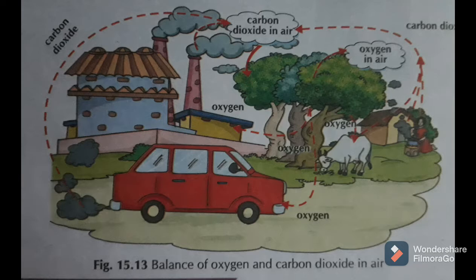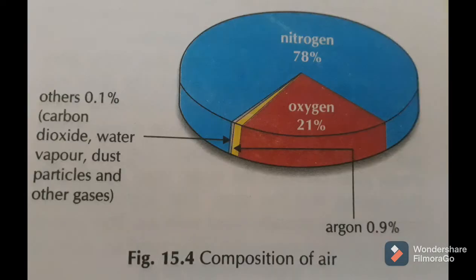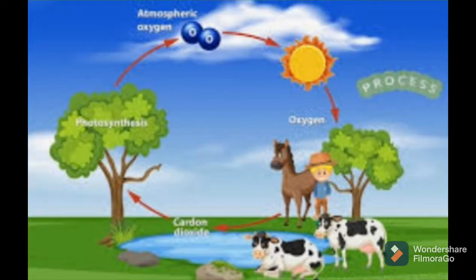Students, you all know oxygen is present at 21% in air, and carbon dioxide is present in the remaining 1%. So these two gases are very important for the survival of all living organisms. Why, students? Because we all, human beings, animals and plants, require oxygen for the process of respiration. What is respiration? Respiration is the process in which we take in oxygen and give out carbon dioxide.